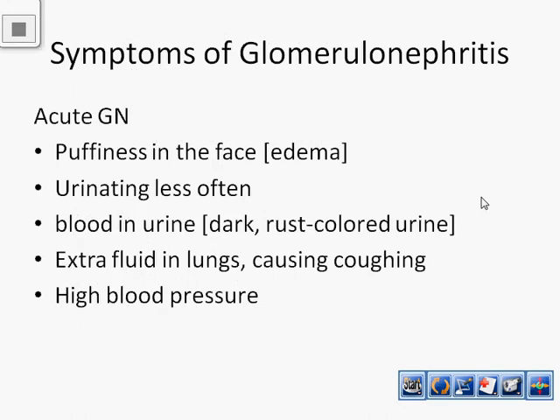Next we see about symptoms of glomerulonephritis. For acute glomerulonephritis, puffiness in the face, a condition clinically termed edema. Next symptom is urinating less often, blood in urine. In this condition the urine may be dark or rust colored. Extra fluid in the lungs causes frequent coughing. High blood pressure. These are the symptoms of acute glomerulonephritis.